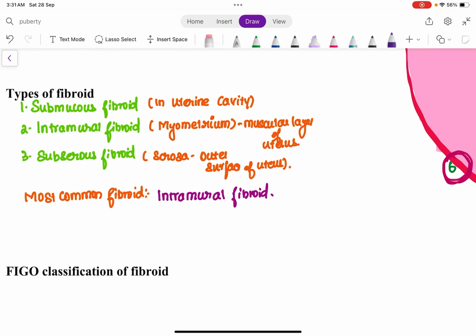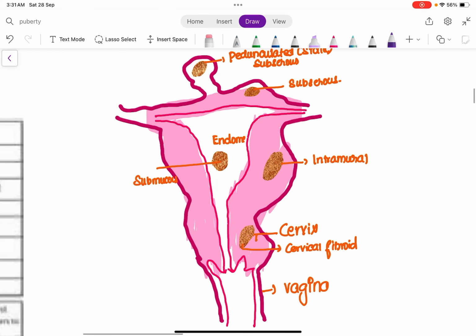But among these, which is the most common fibroid? The most common fibroid is the intramural fibroid, the fibroid which arises from the myometrium of the uterus. Is that clear? Let me show a schematic representation to you. As you can see here, this is the endometrium of the uterus. The fibroid which is located in the endometrium is called the submucous fibroid. This is the myometrium of the uterus. Any fibroid which arises from the myometrium is called intramural fibroid, and it is the most common fibroid. And if it is located on the outer surface of the uterus, that is the serosa, it is called subserous fibroid.